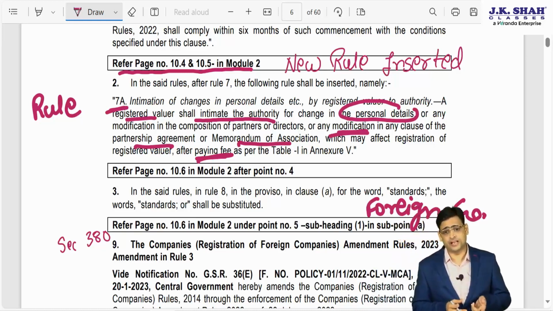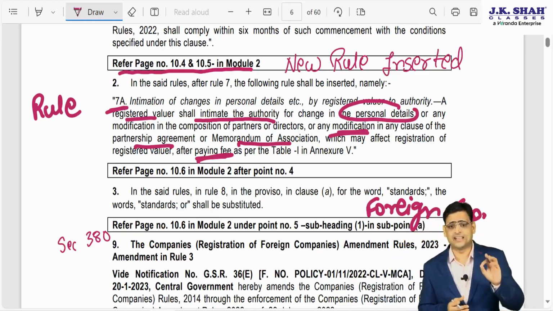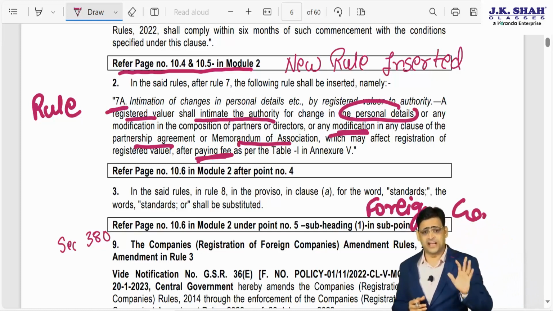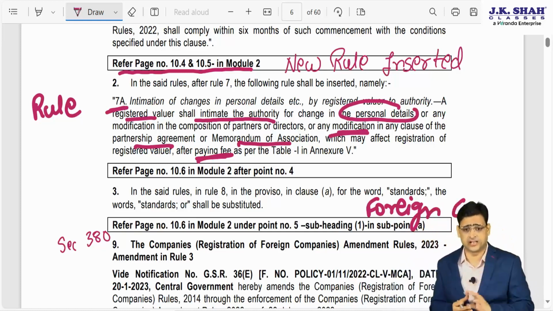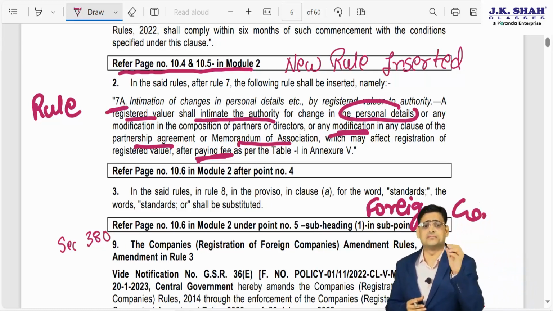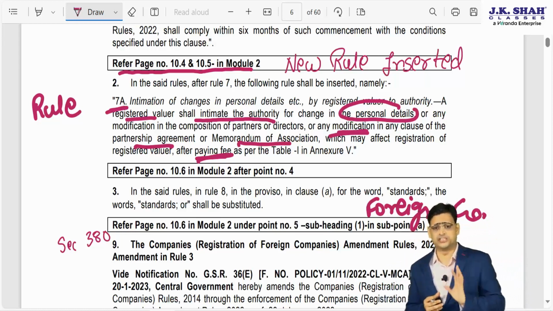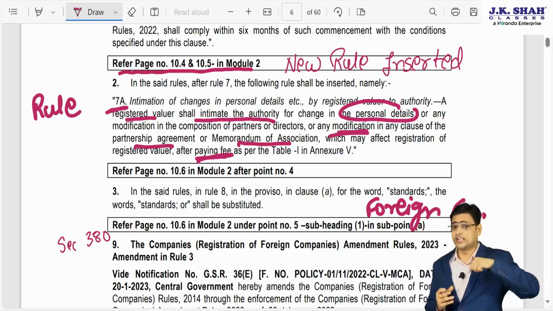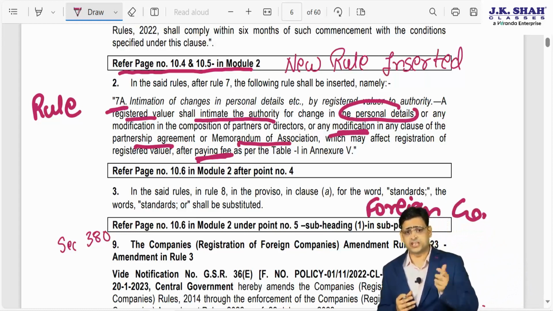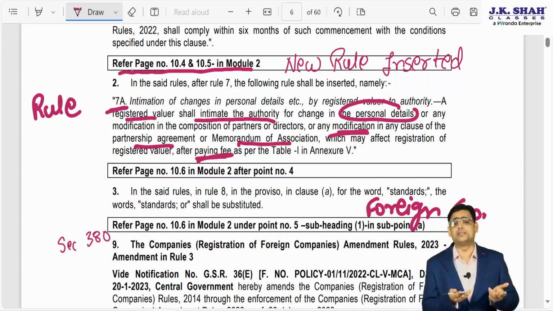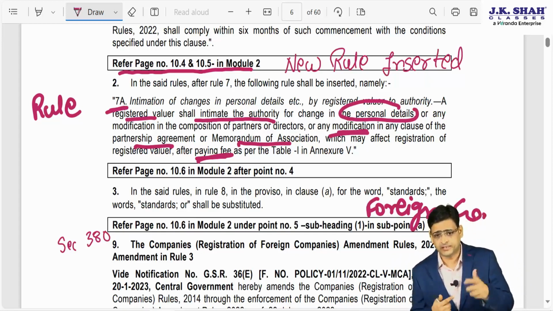Who is the authority over here? IBBI. So now let's say there is XYZ and Associates, a registered valuer, and the director is, let's say, Mr. Rakesh or Mr. Ghanshyam. So you will provide all the personal details of Mr. Rakesh and Mr. Ghanshyam.